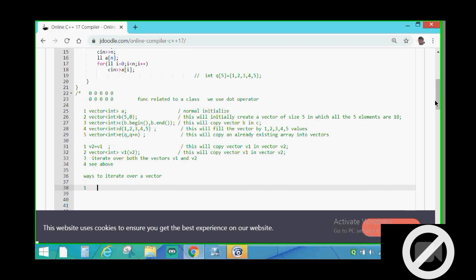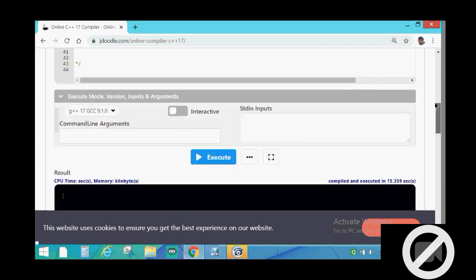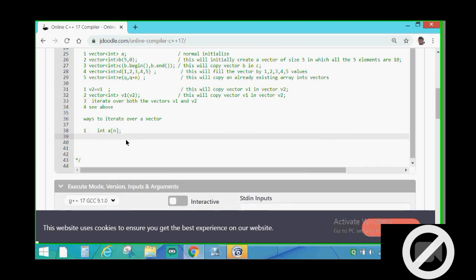The first method is normal, as for an array. Suppose there is an array, int a, and we want to iterate over this. Then we write a for loop or any loop, while loop, do while loop, any loop you want. I write a for loop.